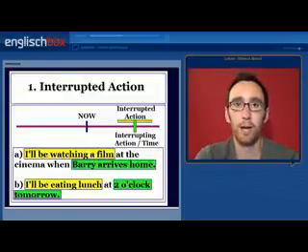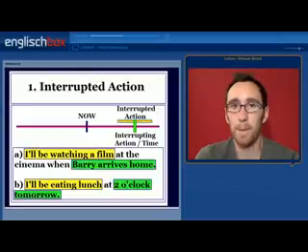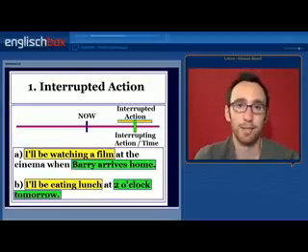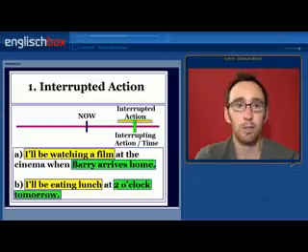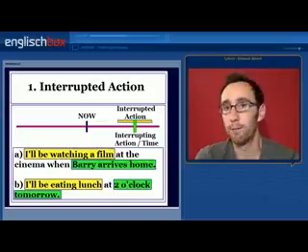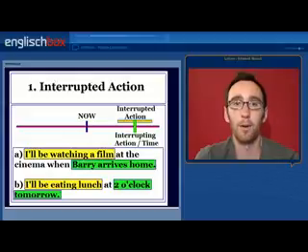So let's look at point one, the interrupted action. The interrupted action can be interrupted by another action, the interrupting action, or by a time. Let's look at the two examples. I'll be watching a film at the cinema when Barry arrives home. Barry arriving home interrupts me watching a film. It happens in the middle of my action.